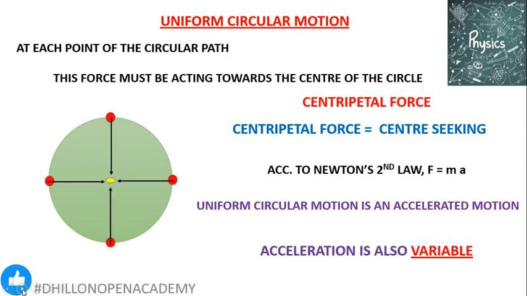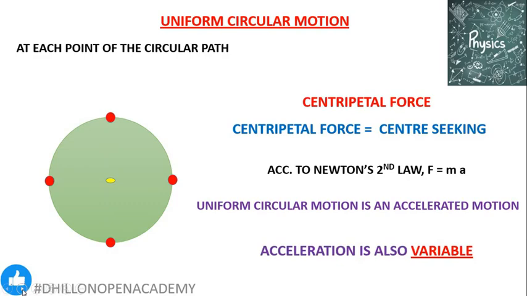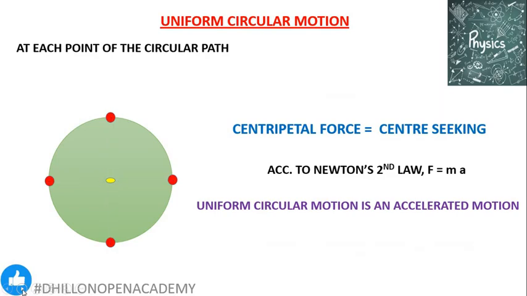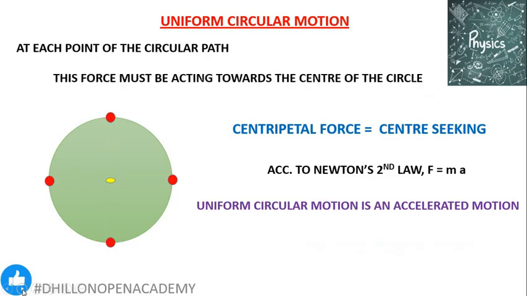Reason? Change of direction. If you look at the first point, the direction of force is vertically downward. So, the direction of acceleration is also vertically downward. But when the body moves to point number 2, the direction of force as well as the direction of acceleration is towards the left side.